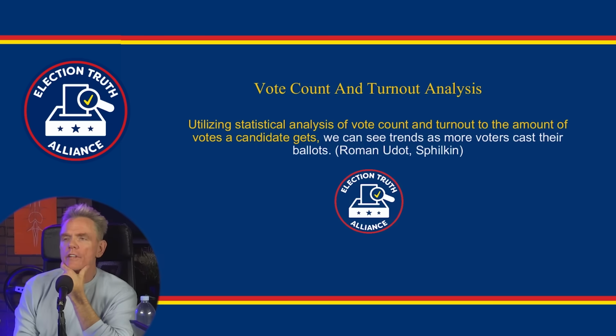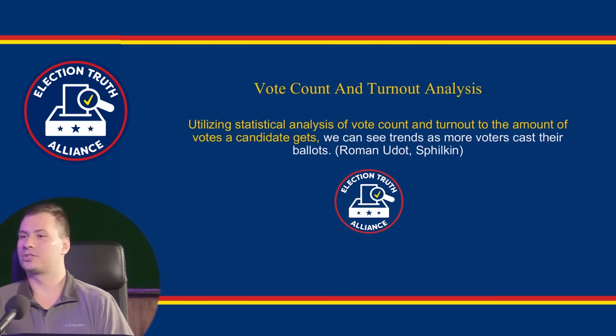So utilizing statistical analysis of vote count and turnout to the amount of votes a candidate gets. We're going to look at vote count, which is how many votes are cast per machine or county or precinct, total votes, both sides. And then we're going to look at turnout, which is how many people are registered to vote, how many people showed up to vote. And we're going to look at them by precinct, because Pennsylvania, each of the counties... It's by precinct, so it's normal. Voting by precinct is normal. Generally speaking, it's done throughout the U.S. So you're going to compare registered and the vote.